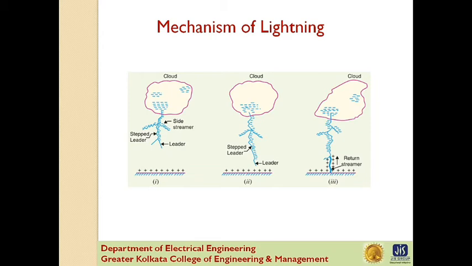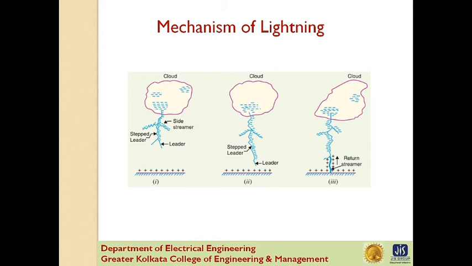First, a lightning discharge, which usually appears to the eye as a single flash, is in reality made up of a number of separate strokes that travel down the path. The interval between them varies from 0.0005 to 0.5 second. Each separate stroke starts as a downward leader from the cloud.